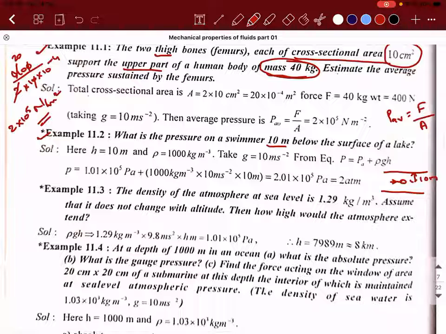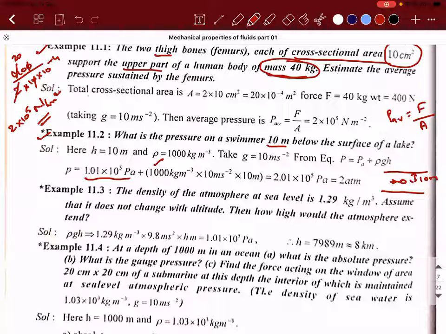Pressure will be equal to atmospheric pressure plus rho gh. Right? It will be P naught plus rho gh. So what is the value of P naught? Yesterday I told you P naught is 1.01 into 10 power 5 Newton per meter square or 1.01 into 10 power 5 Pascal, plus rho is how much?